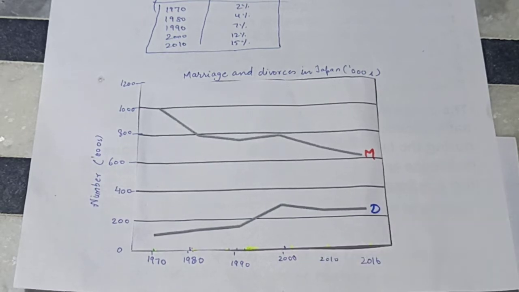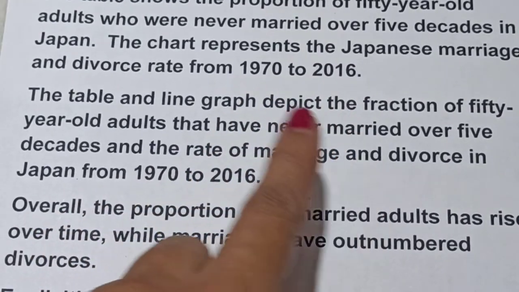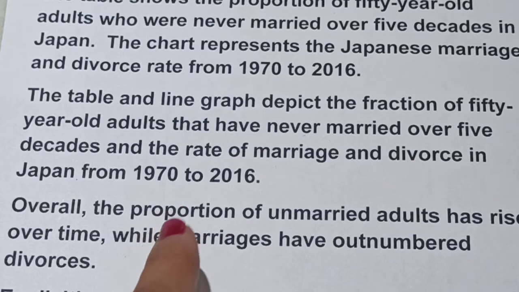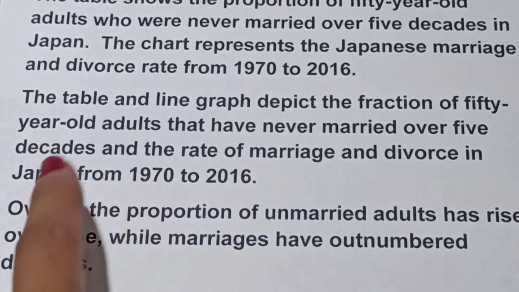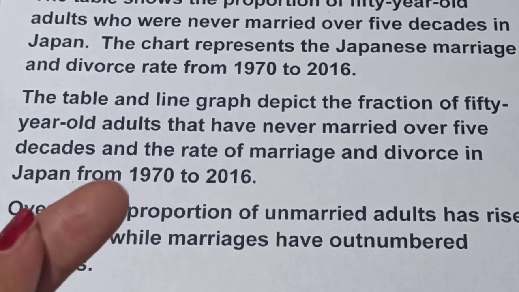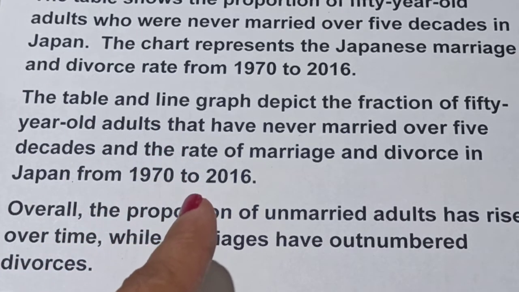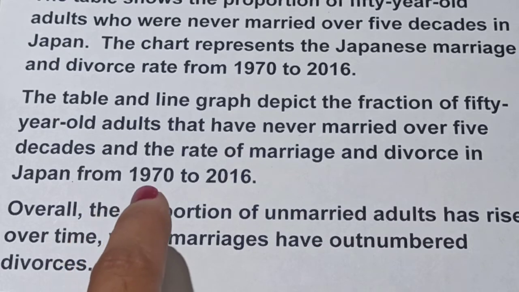So let's see how we can write this now. The table and line graph depict the fraction of 50-year-old adults that have never been married over 5 decades. So this is the table and line graph. The table and line graph are depicting the fraction, meaning the percentage, of 50-year-olds that have never been married over the 5 decades, and the line graph is representing the rate of marriages and divorces in Japan from 1970